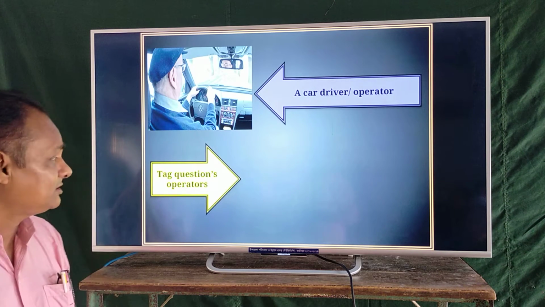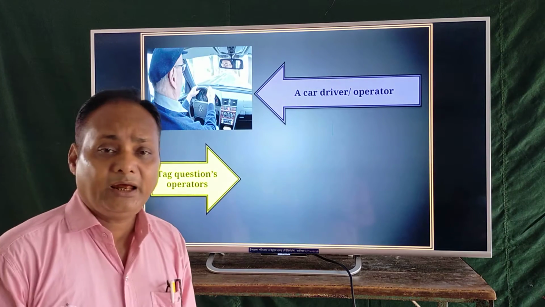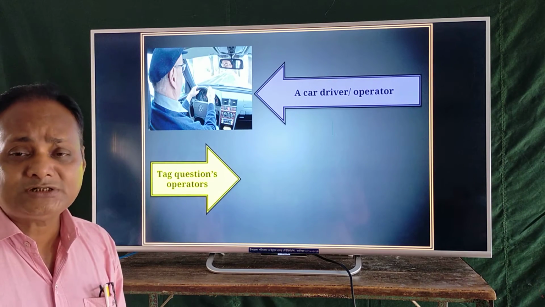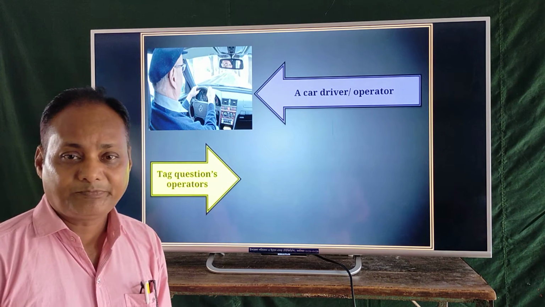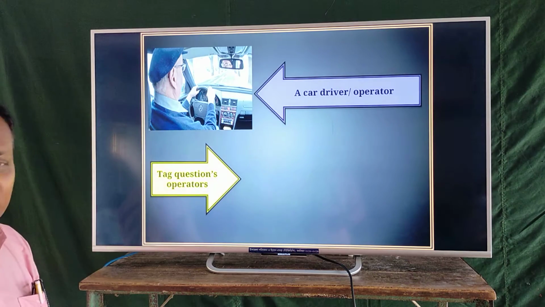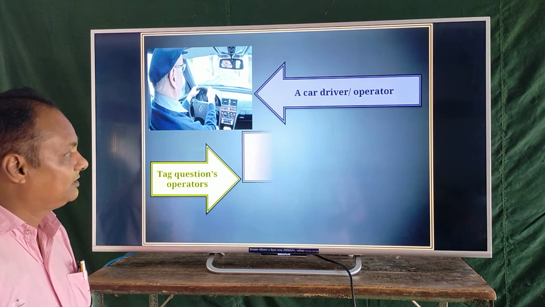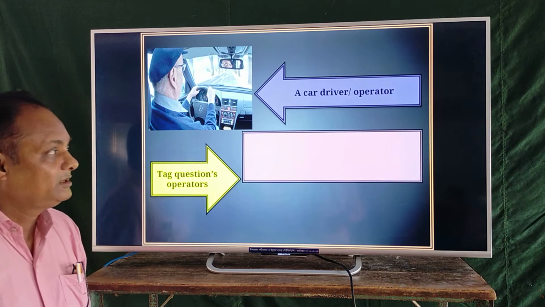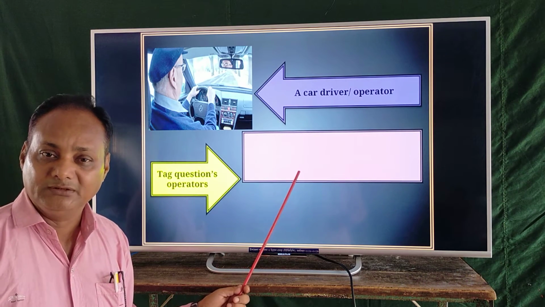Tag questions also have some operators. What are these? You have to look at the TV screen carefully.